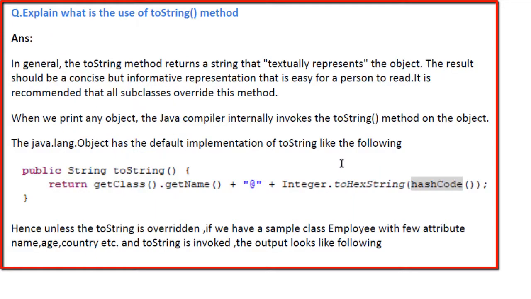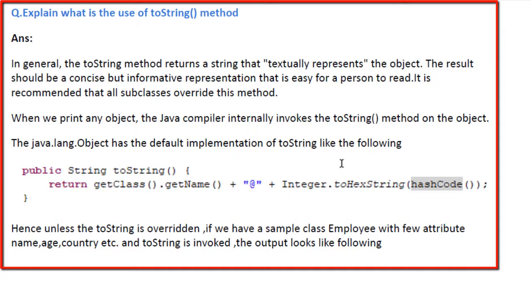Explain what is the use of the toString method. In general, the toString method returns a string that textually represents the object. The result should be a concise but informative representation that is easy for a person to read. It is recommended that all subclasses override this method. Remember that ideally we should always override the toString method. When we print any object, the Java compiler internally invokes the toString method on that object.